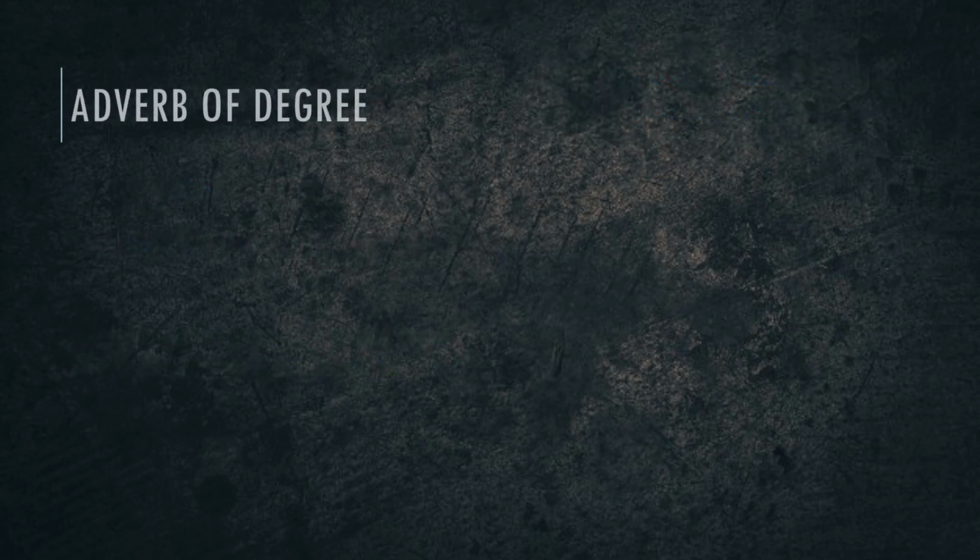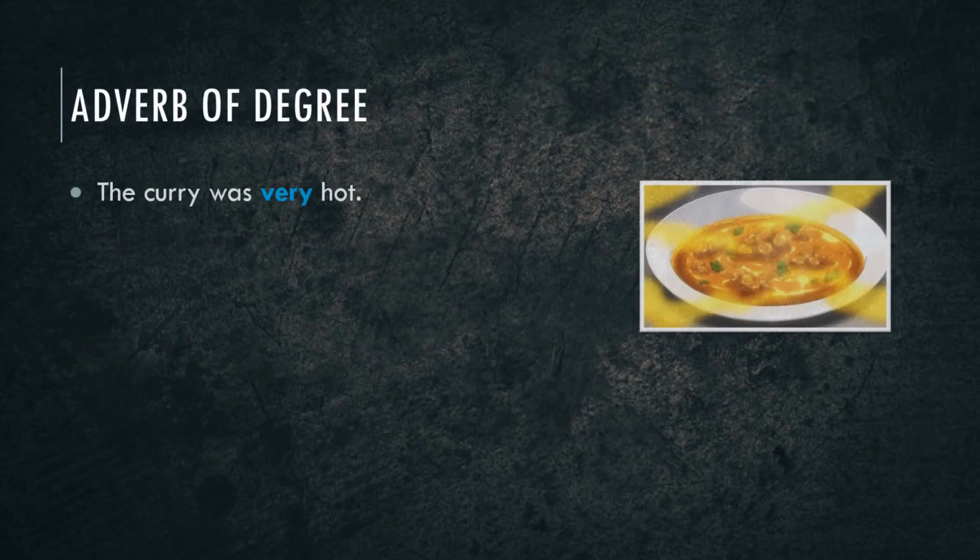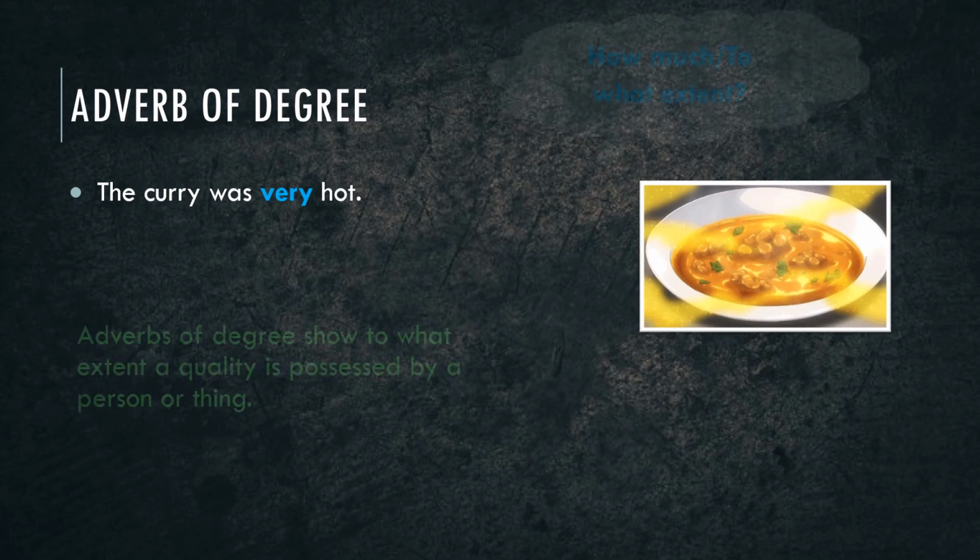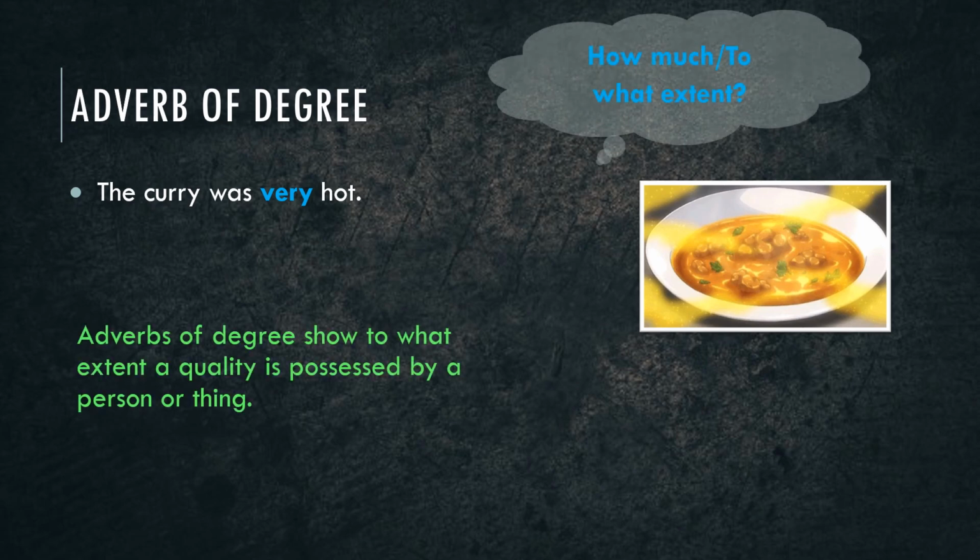Look at the sentence. The curry was very hot. What adverb is used here? Yes, very. Here the adverb very indicates how hot the curry was. When an adverb shows to what extent a quality is possessed by a person or thing, we call it an adverb of degree.